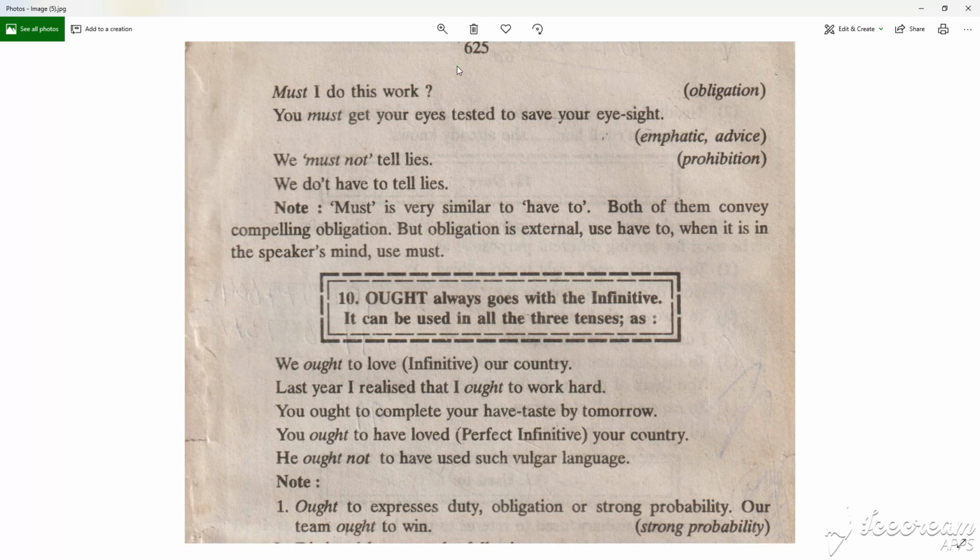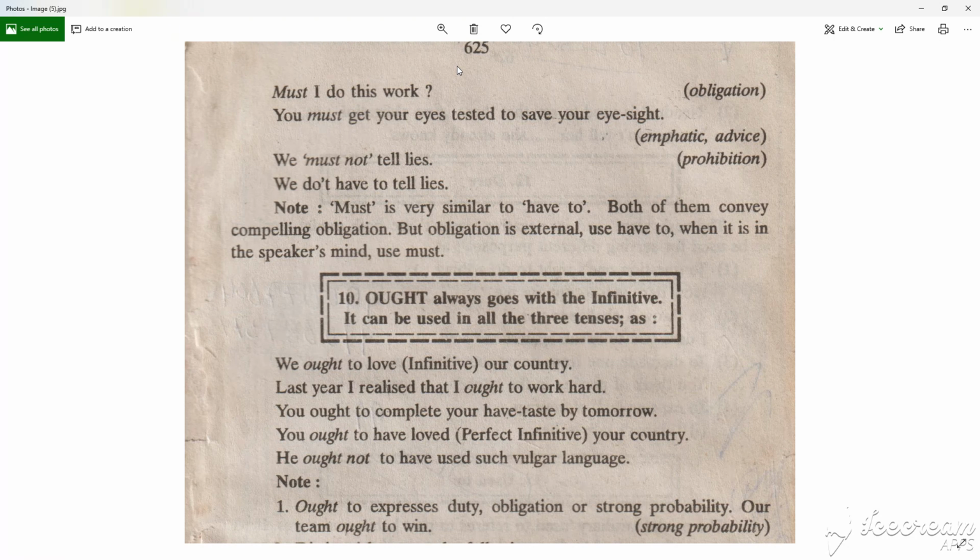Here, must I do this one? It's obligation. You must get your eyes tested to see your eyesight. It's emphatic advice. We must not tell lies. It's a prohibition. We don't have to tell lies. We must not tell lies.